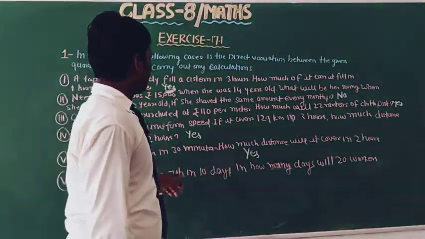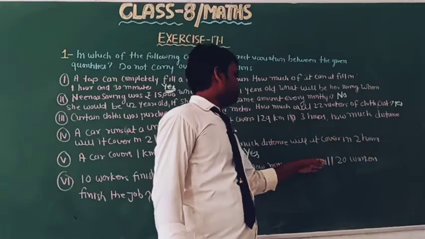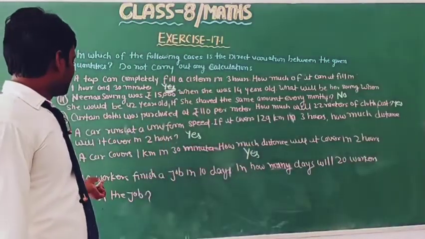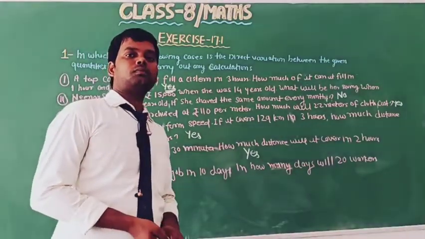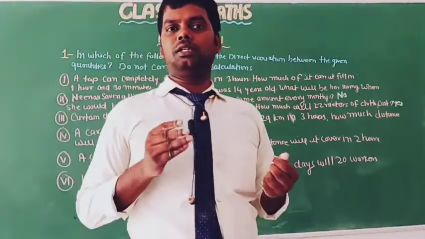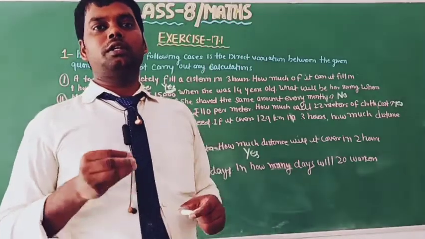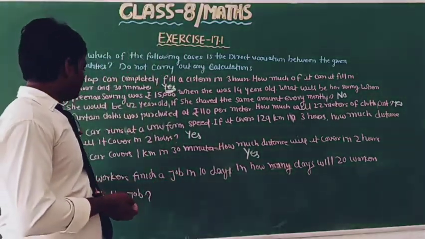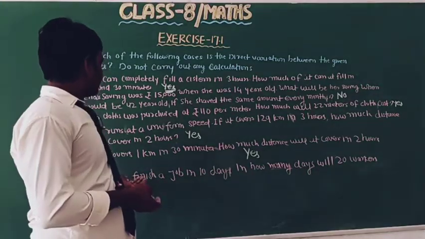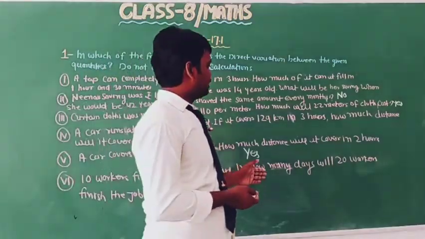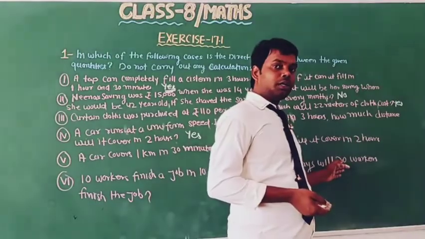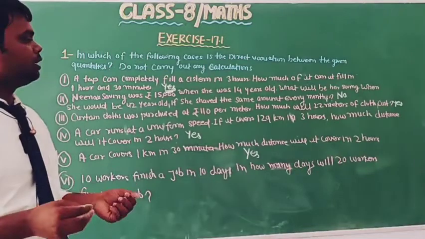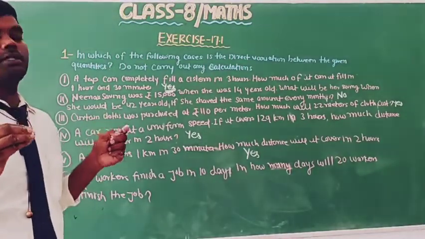And now move to the sixth part. 10 workers finish the job in 10 days. How many days will 20 workers take to finish the job? Okay, so as we know, when the number of workers increases, then less time will be taken. So here 10 workers finish the job in 10 days, and then 20 workers will finish the same job in less time.